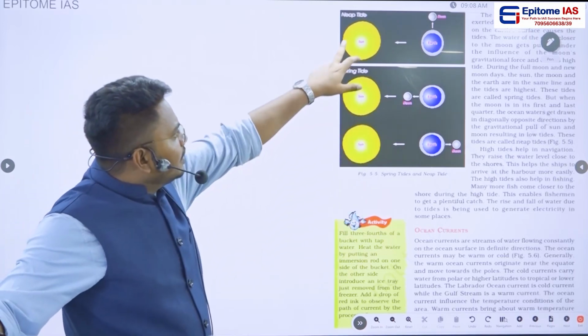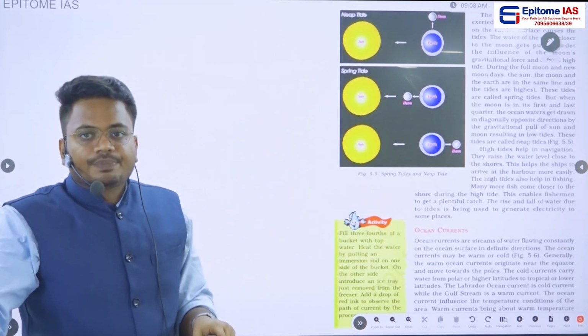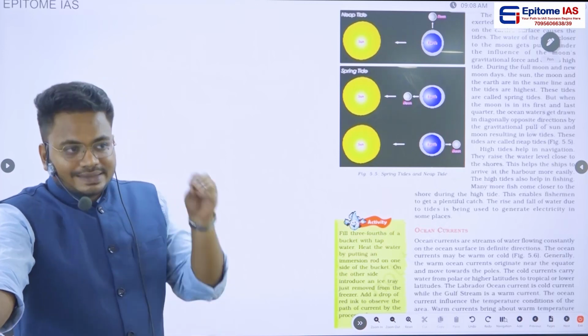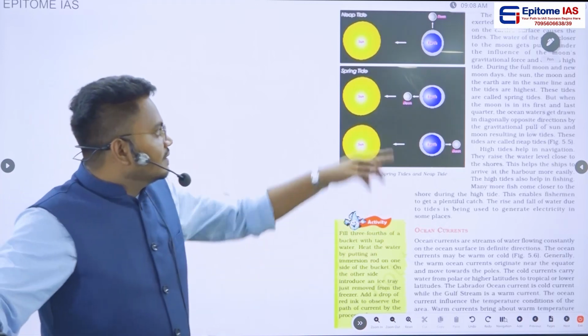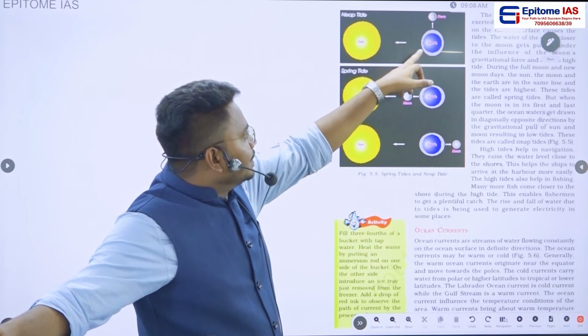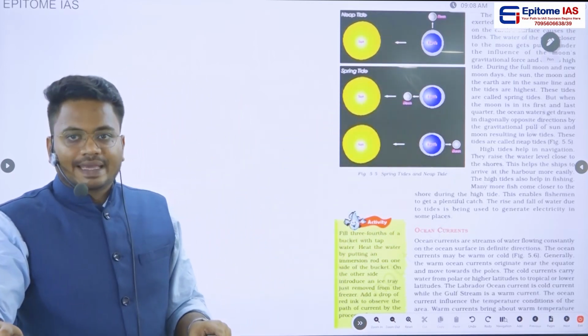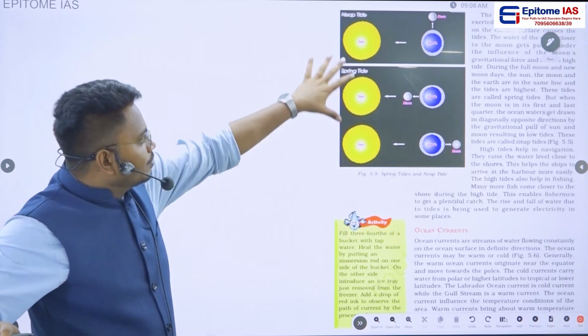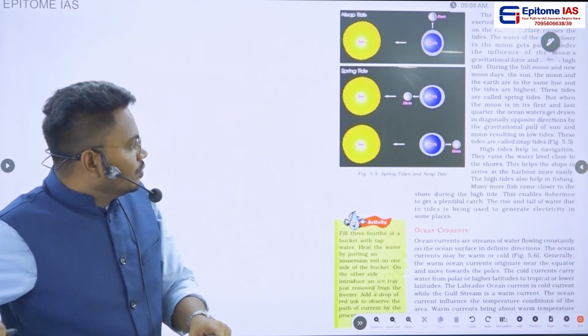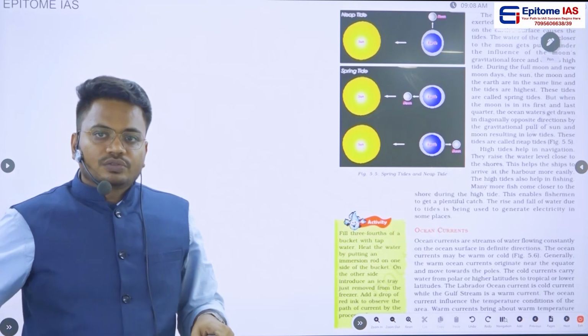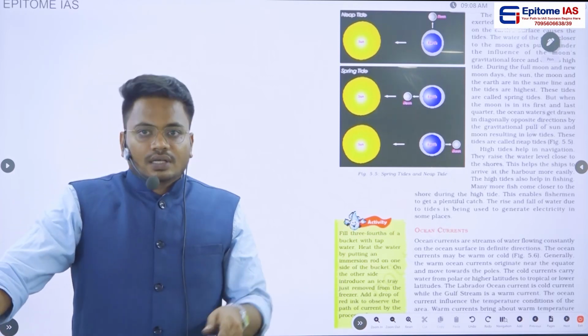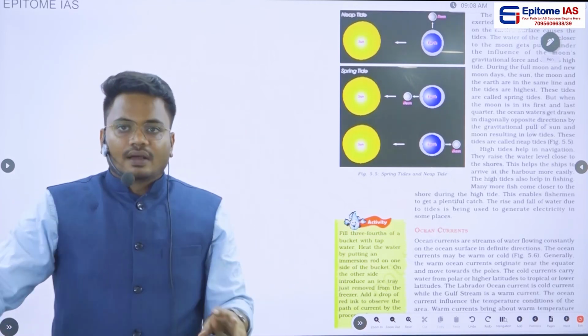Then there is another type of tide that is called a neap tide. So when do these neap tides happen? This neap tide happens when the Earth, Sun and Moon are perpendicular to each other. Okay, so these are the two types of tides, neap tide and spring tide, that should be understood with respect to the positioning of the Sun, Moon and the Earth.